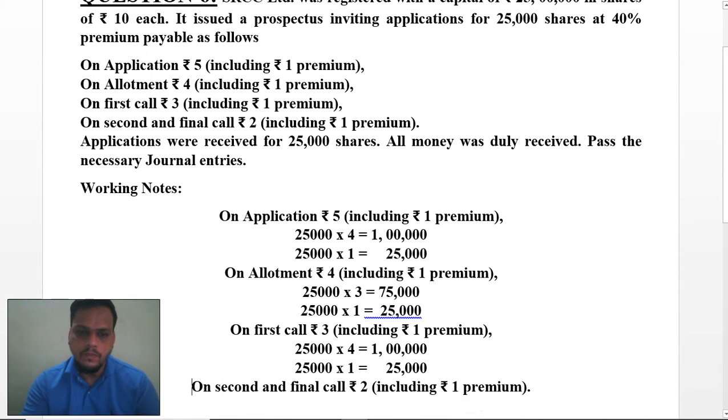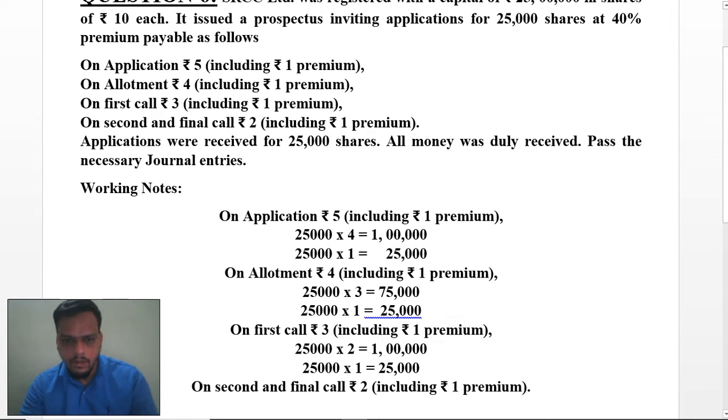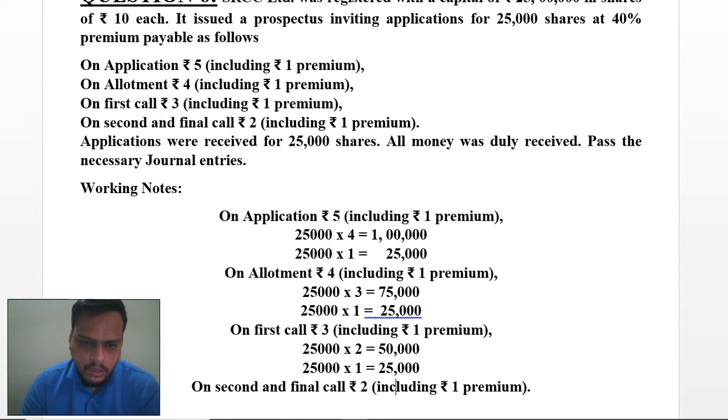Here also you will receive 2 rupees respectively, and 1 rupee for that particular subscription. As you know, your amount is received as 2 rupees, so in 2 rupees your amount will be 50,000 rupees. So 50,000 plus 25,000 you have to receive this way.